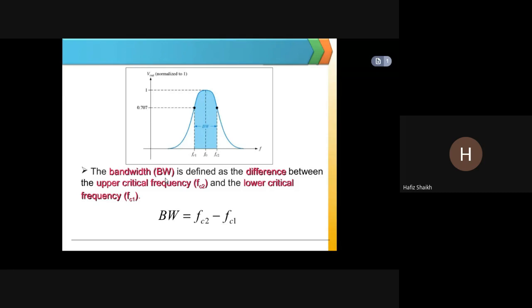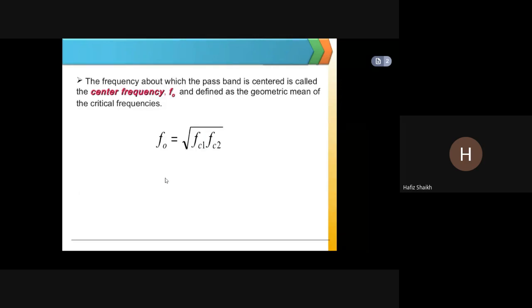The bandwidth is defined as the difference between the upper critical frequency and the lower critical frequency, FC2 and FC1. Bandwidth is equal to FC2 minus FC1. The frequency about which the passband is centered is called the center frequency F0 and is defined as the geometric mean of the critical frequencies. F0 is equal to the square root of FC1 into FC2.